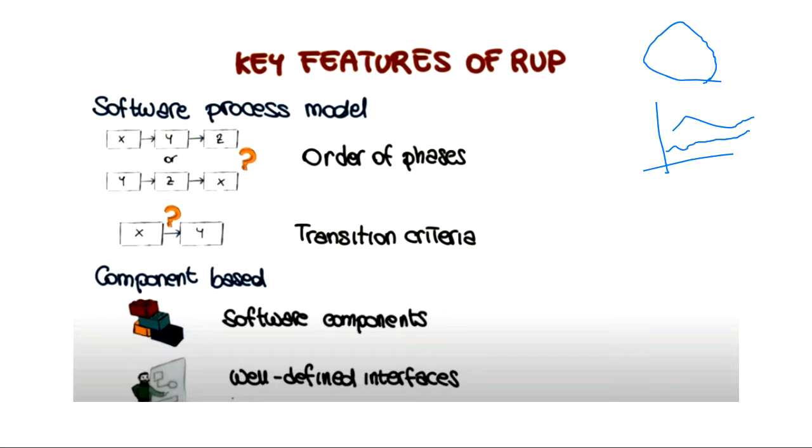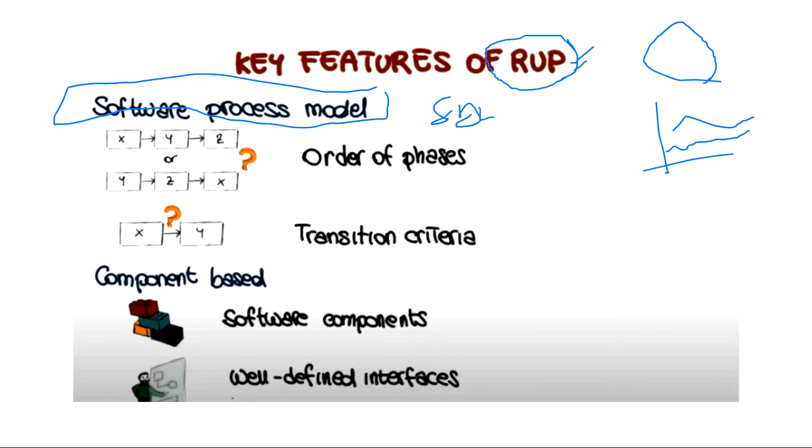Okay. So if someone asks you what are the key features of RUP, this is a question which will be asked either in the assignment, test, mid-sem, or end-sem. It will be asked somewhere or the other. So what are the key features of RUP? Firstly, it is a software process model, as we have seen. It is an SDLC process model.